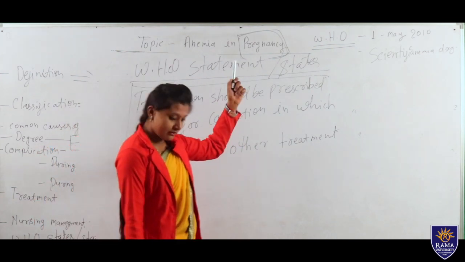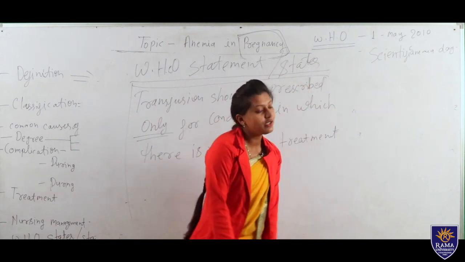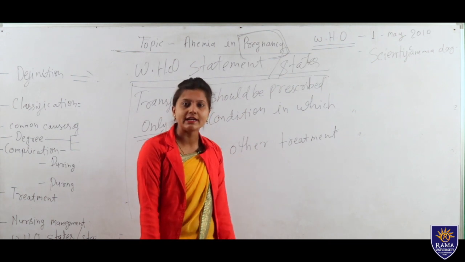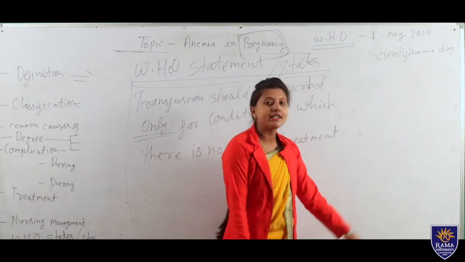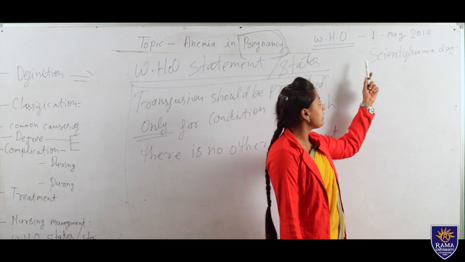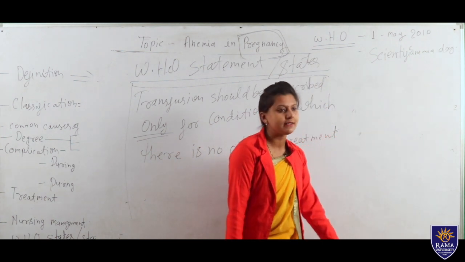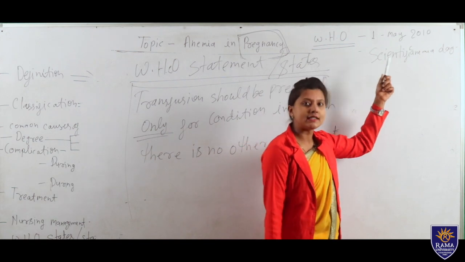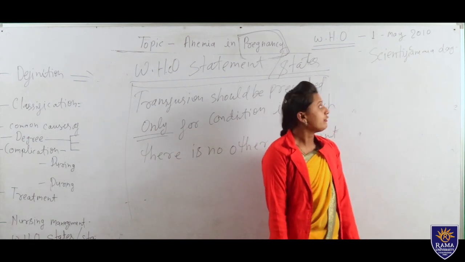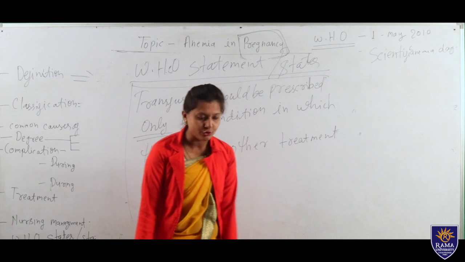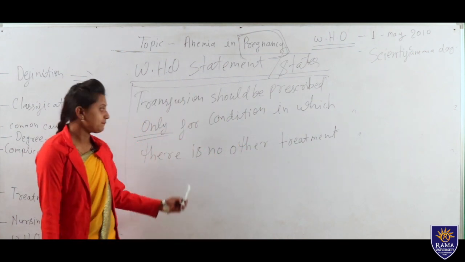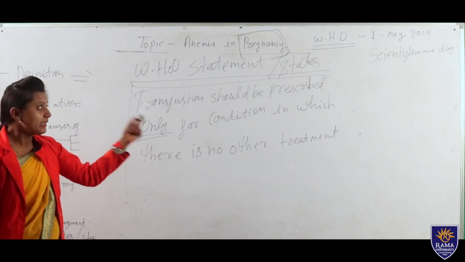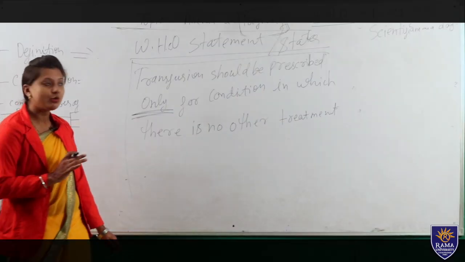Next and last, WHO declared that from 1st May 2010 onwards it is World Scientific Anemia Day. So from 1st May 2010 onwards we celebrate it as World Anemia Day. We can call it Anemia Day also, that is 1st May. So that's all about today's topic.